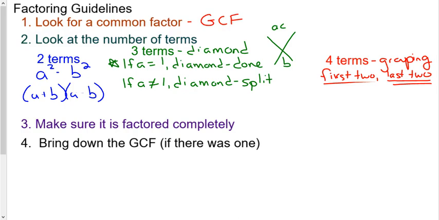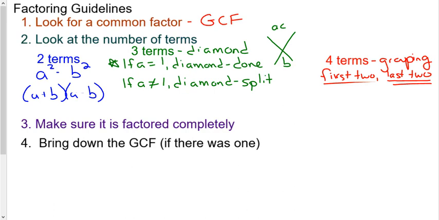And the phrase you hear me say, and you're going to hear me say it some more, is if in doubt, split it out. If you're not sure if it's diamond done or diamond split, diamond split is the full method. Where diamond done is a shortcut, diamond split will always work. If it's a trinomial, diamond split will always get you there. Even if it's a quote diamond done problem, diamond split will still give you the right answer if you follow the diamond split process.